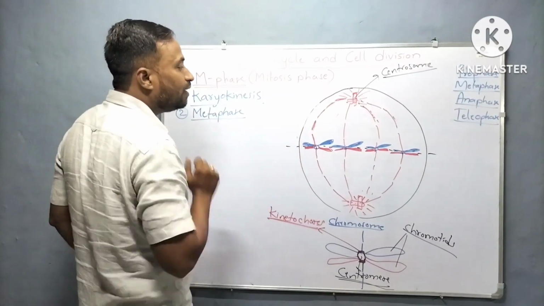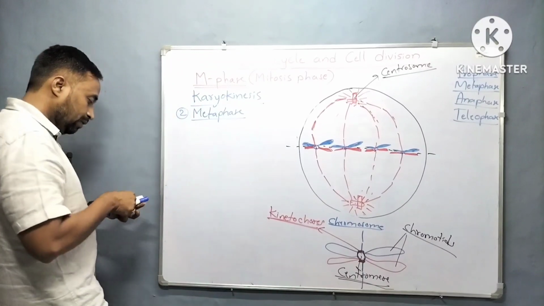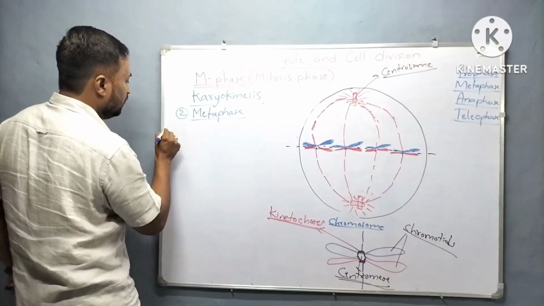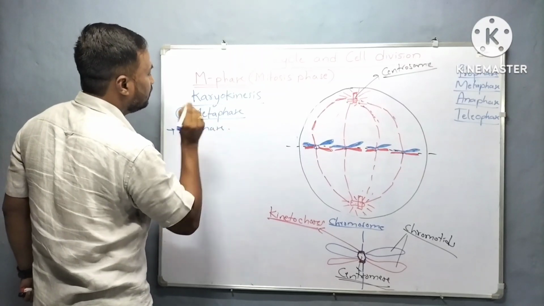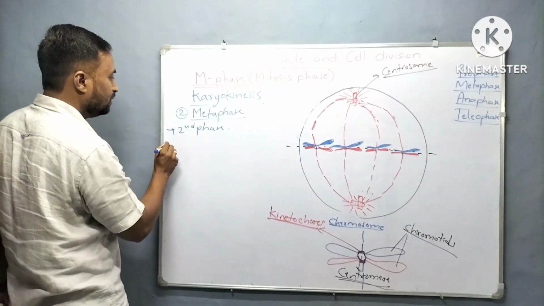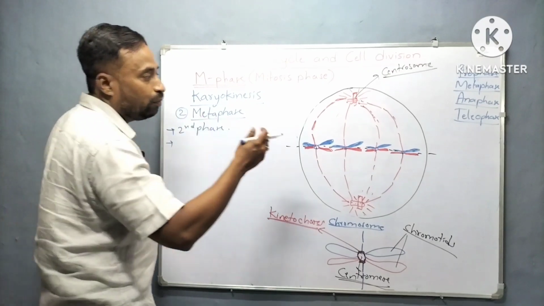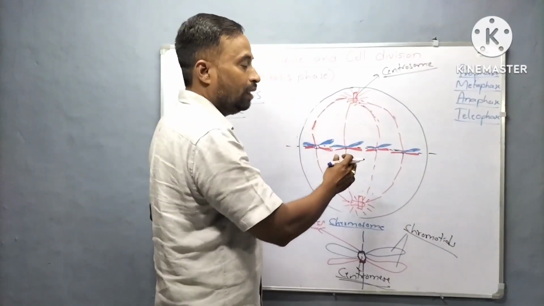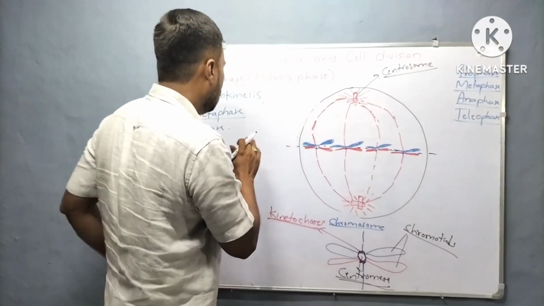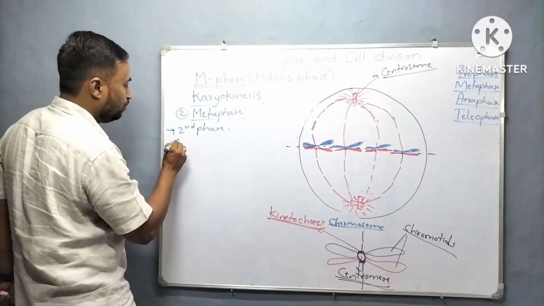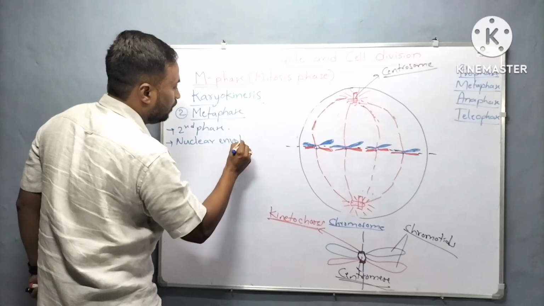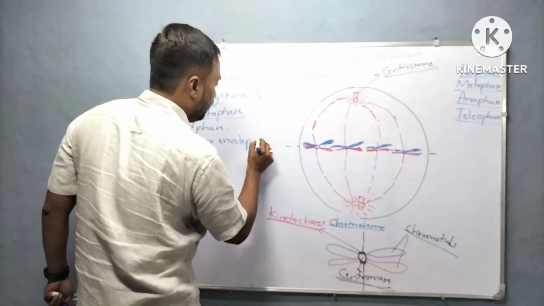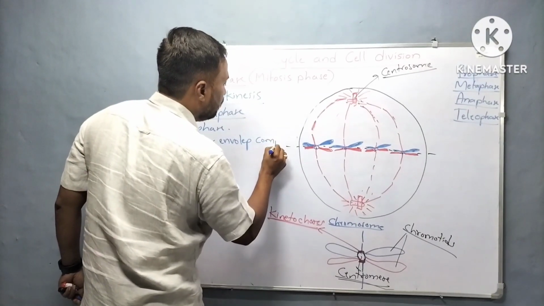Now let us write the key features one by one. See here, metaphase is the second phase of the cell cycle or karyokinesis, and one important feature is that the nuclear envelope completely disappears.